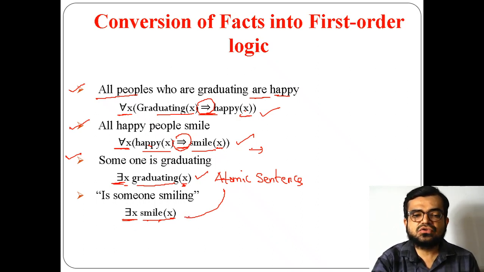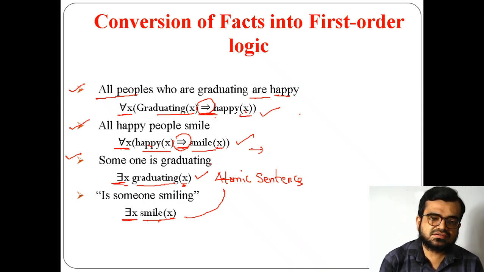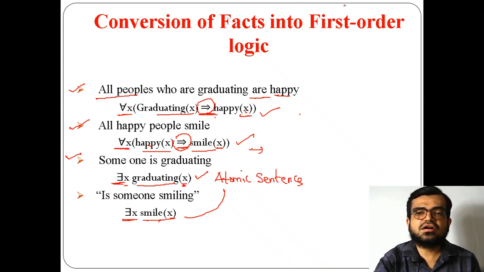Because there are no connectives here. Whenever connectives are there between two atomic sentences, you can say that happy x and graduating x are two atomic sentences, but we connected them with the universal quantifier, that is a different thing, but these are two atomic sentences and we form this as a complex sentence. Here also in the first example as well as in the second example, they are complex sentences.